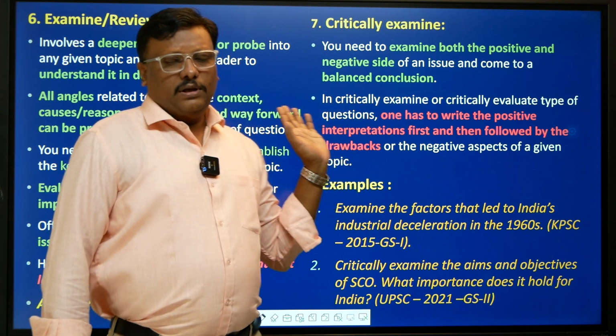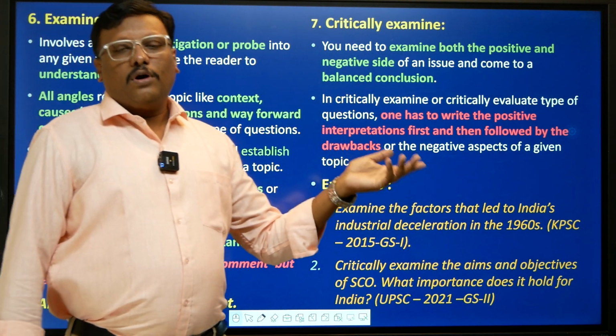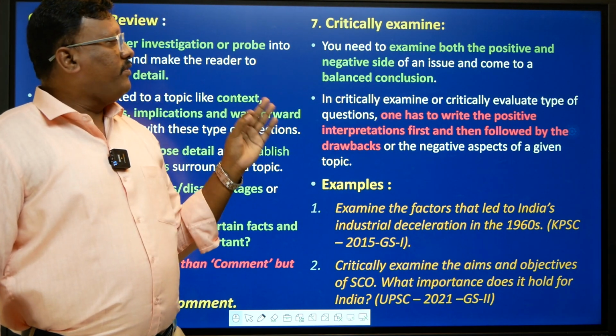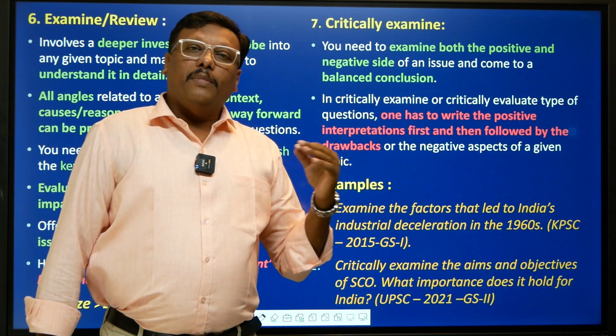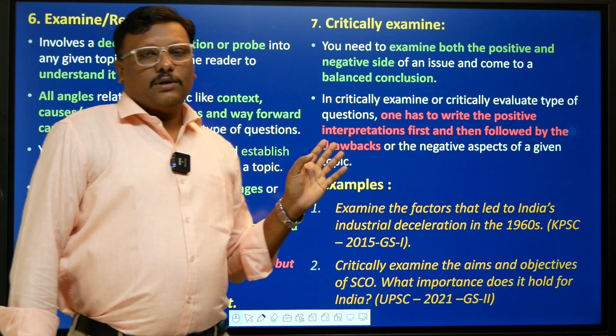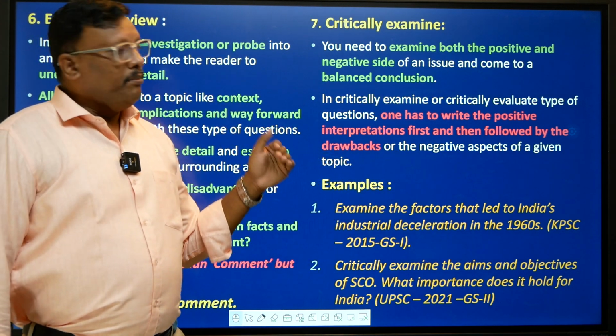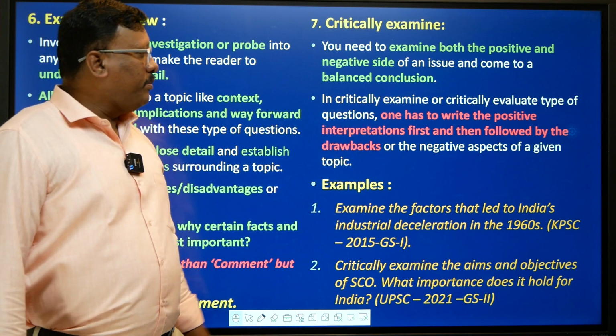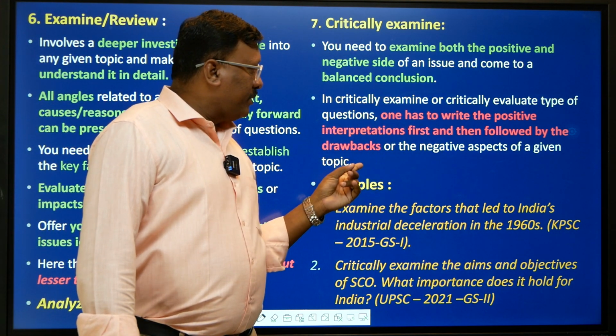In examine, positives or negatives are optional, but here it is a must. Examine both the positive and negative sides of an issue and come to a balanced conclusion. It may sound similar to evaluate, but it is much deeper than evaluate. So in critically examine, what happens? One has to write the positive interpretation first.